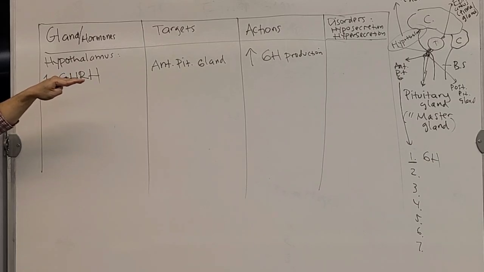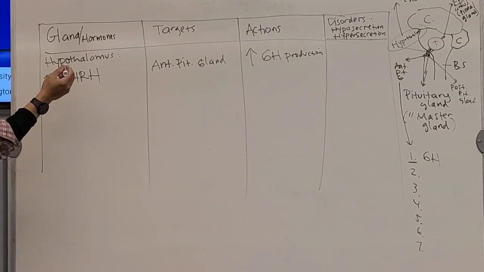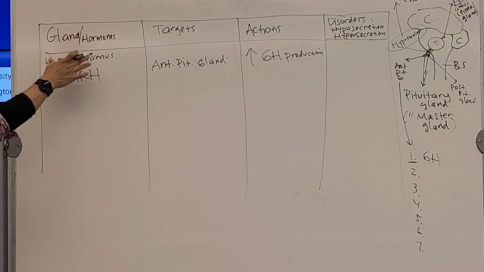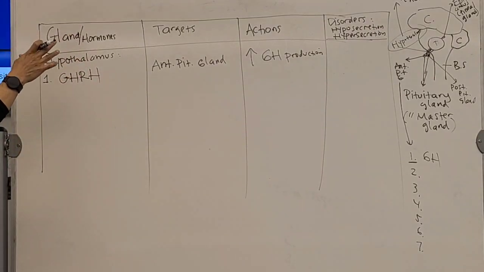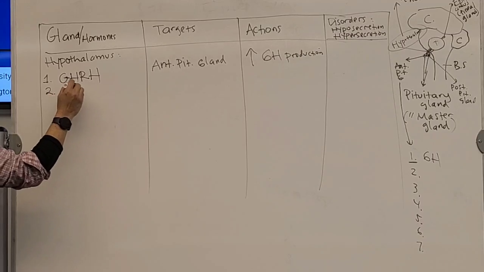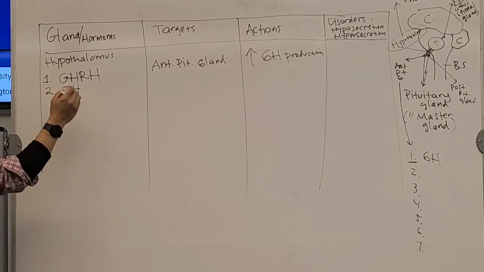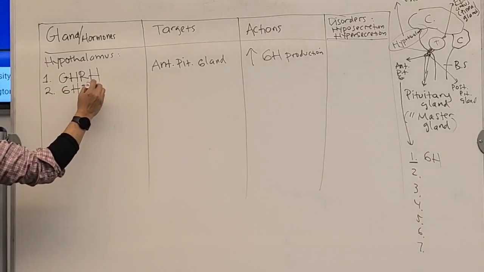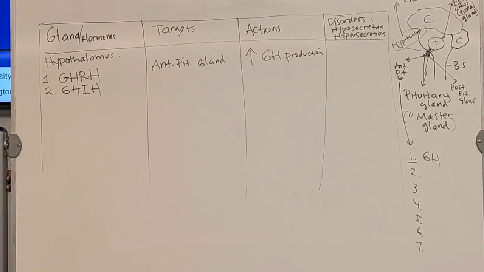It's an easy sequence. Now the second hormone produced by the hypothalamus. Remember, the hypothalamus produces 9 hormones. The second hormone is called the growth hormone inhibiting hormone, GHIH.